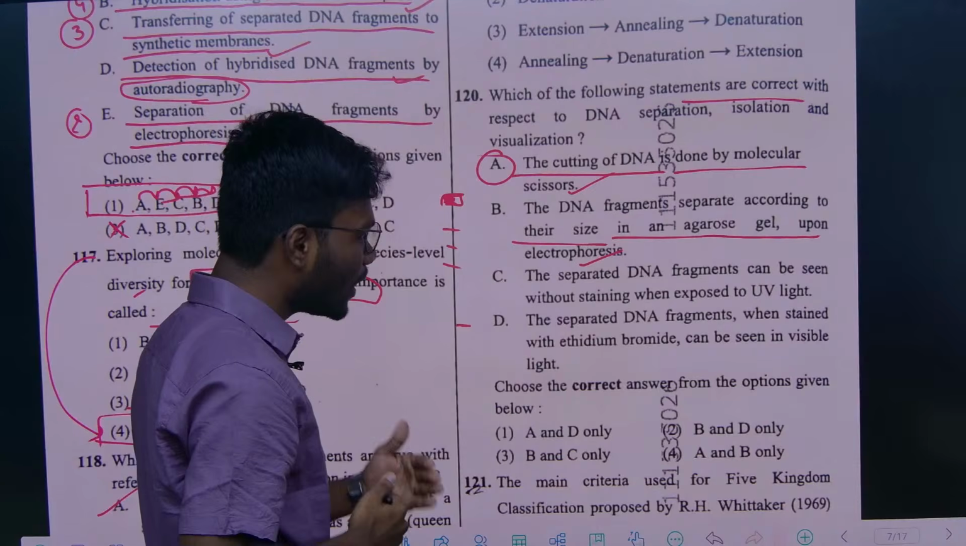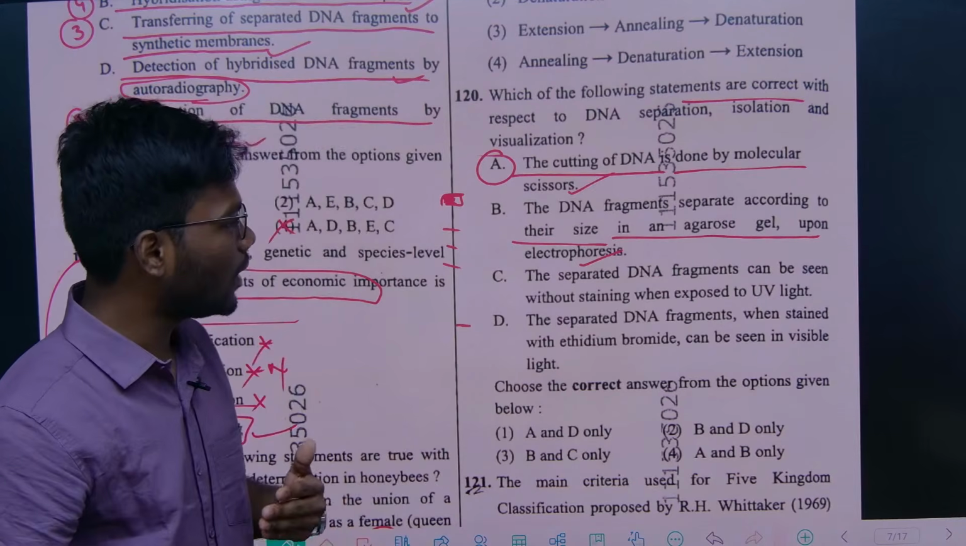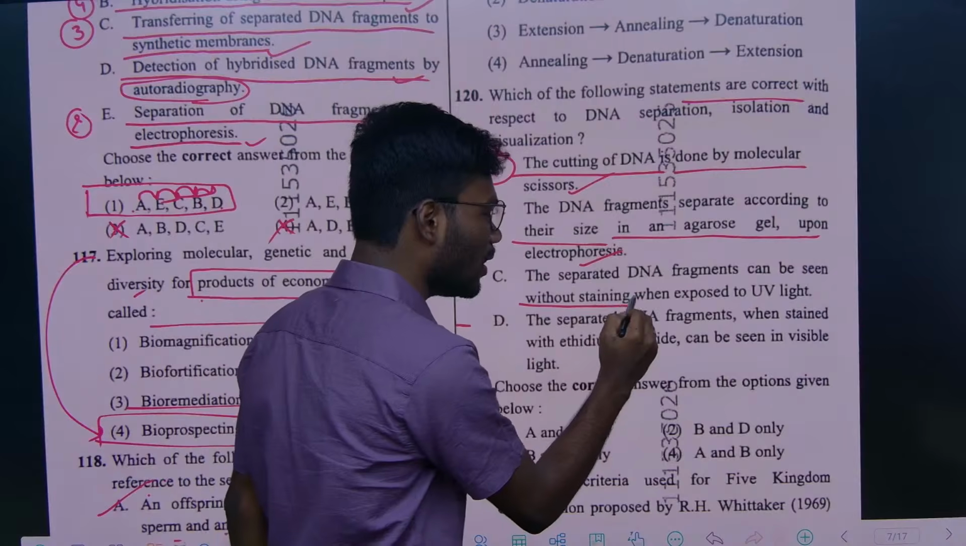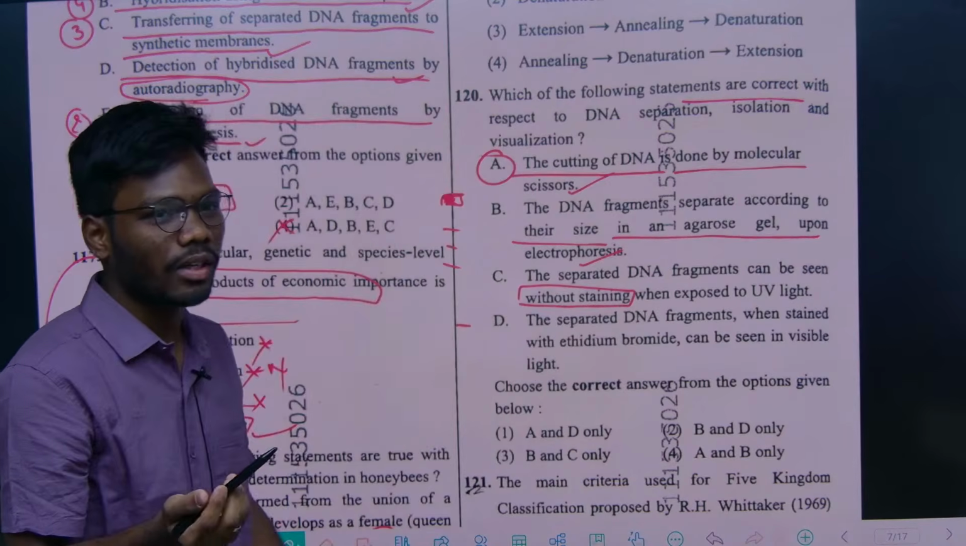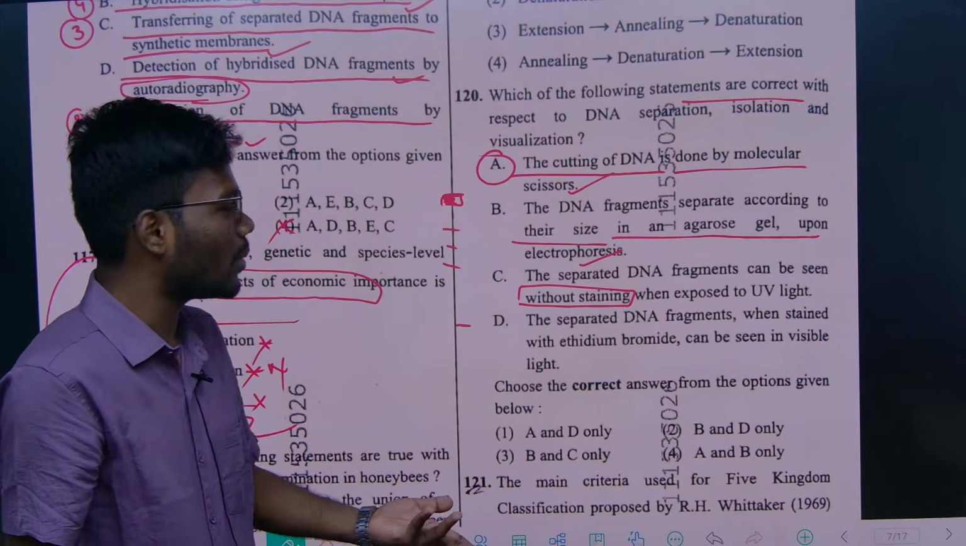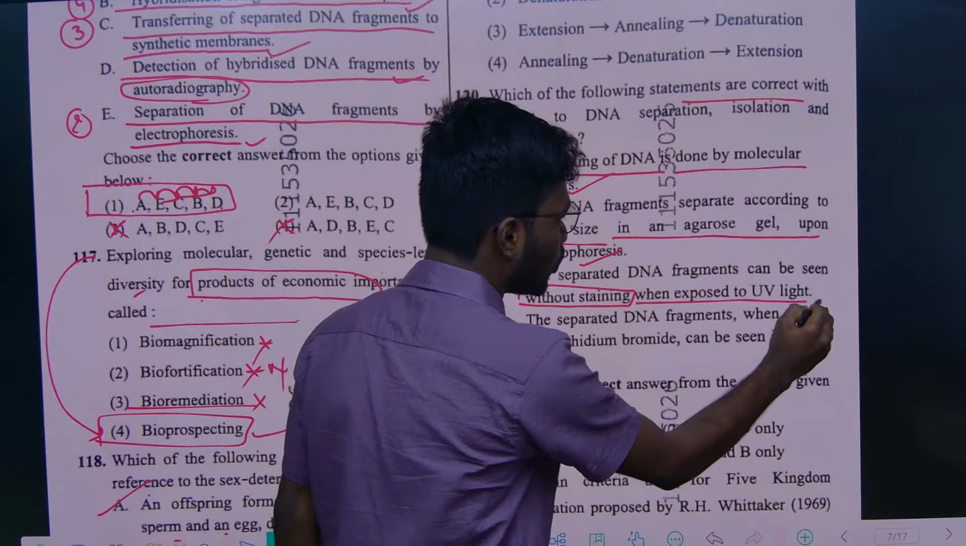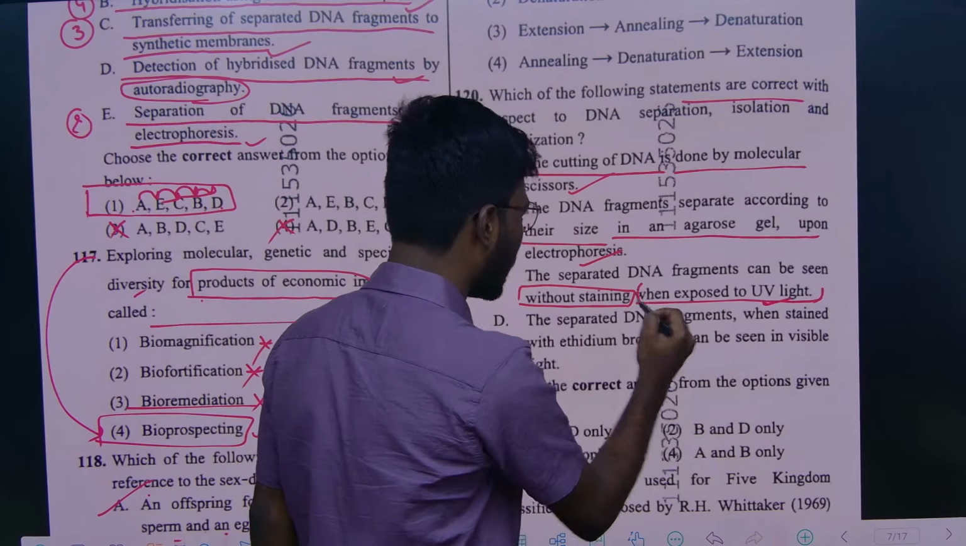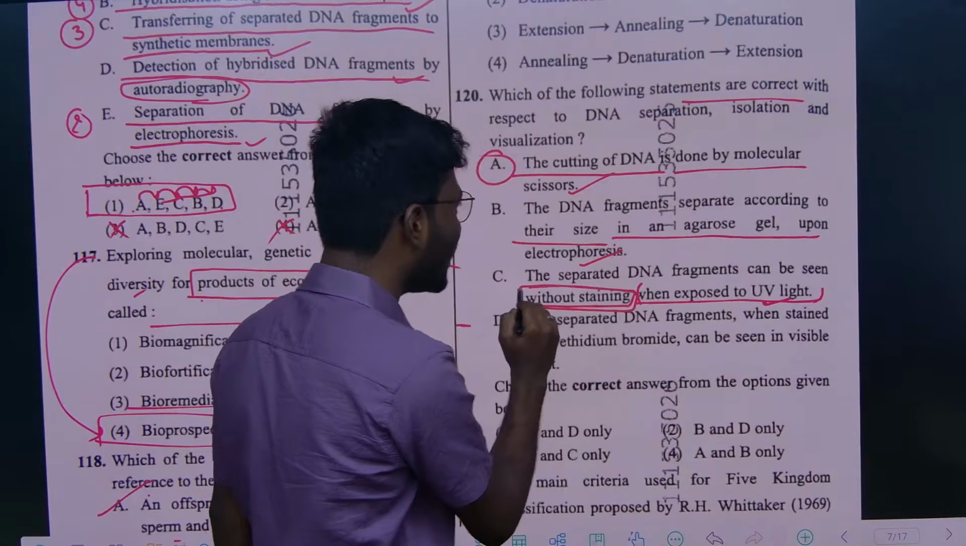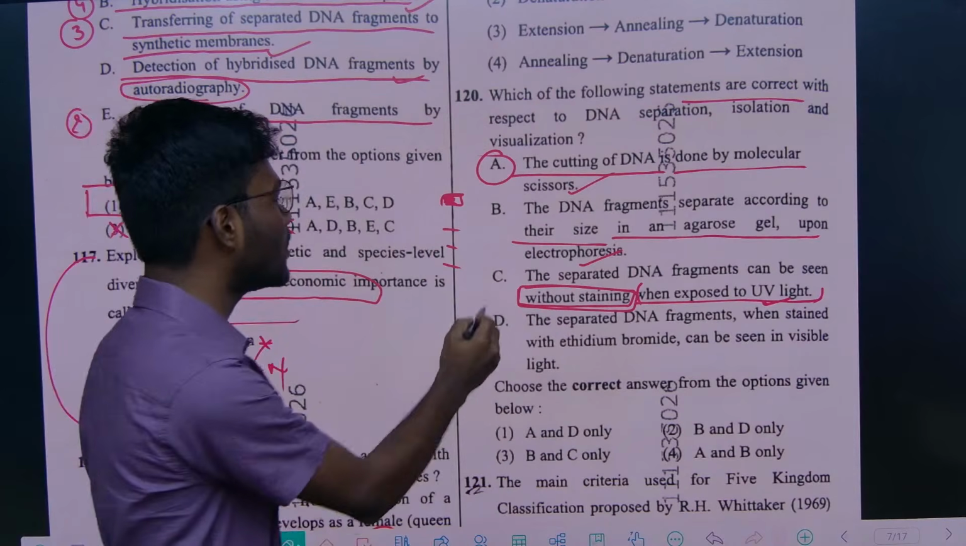And the separated DNA fragments can be seen without staining. Can we see without staining, guys? No, right? Without staining we can't see the DNA fragments, right? So we're exposed to UV light. Even though this first portion is right, this "without staining" is not correct. So option C will be the